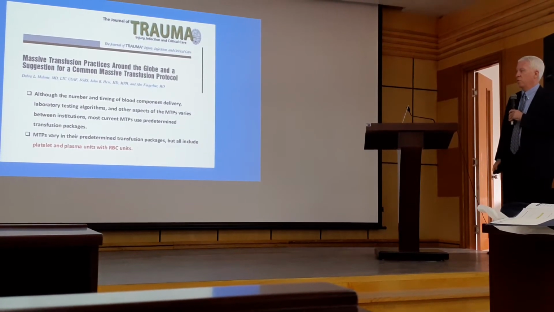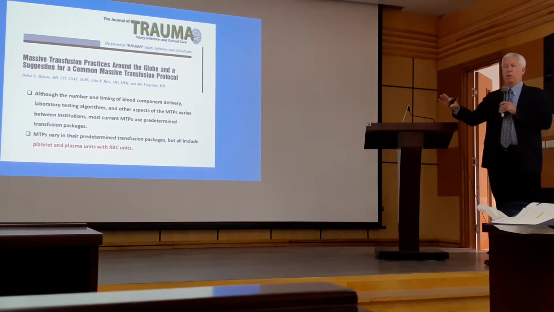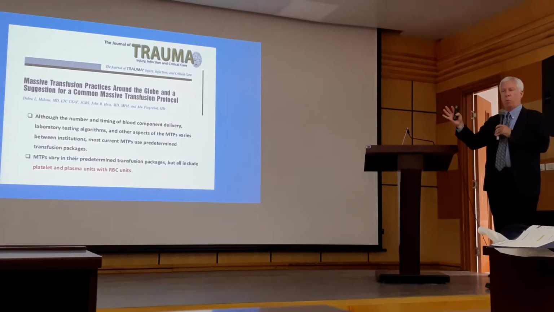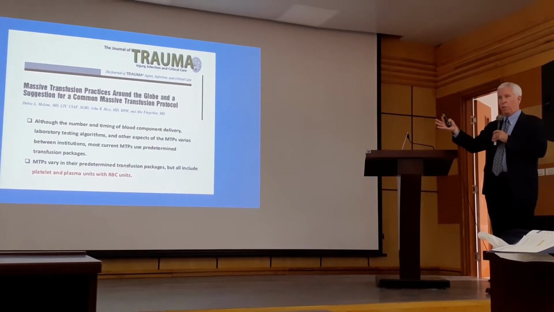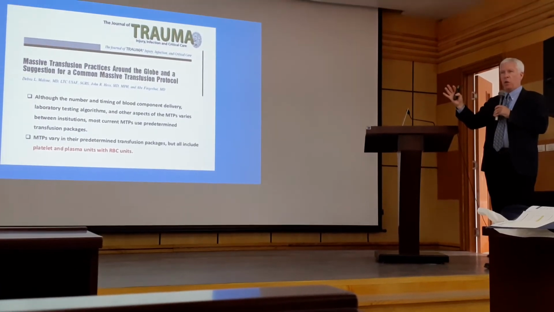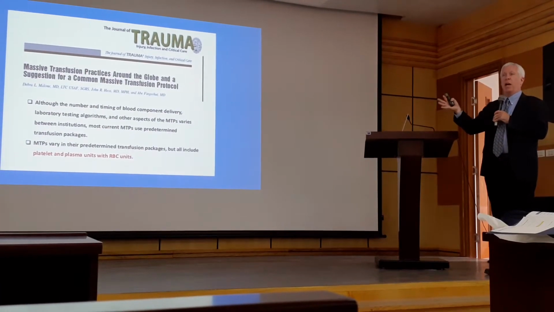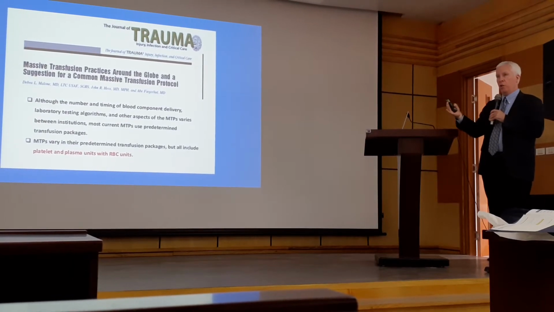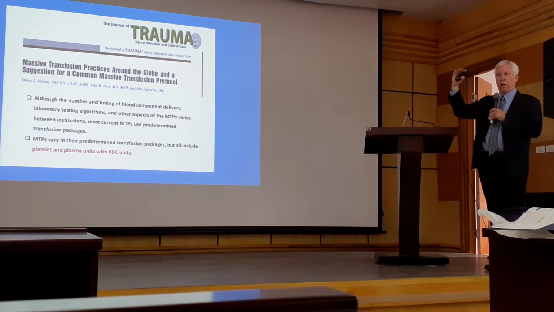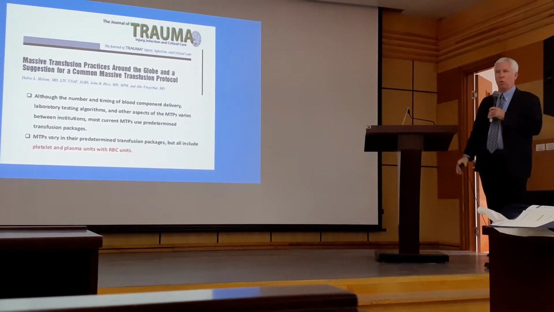This slide here, I think, is just summarizing what they looked at. There is variation between institutions. I think the key in terms of the ratios, what's more important is that whether it's a 2-to-1 or 1-to-1 ratio, until there's more data, there's no data that suggests one is better than the other for long-term mortality, but that you have a protocol. And as I mentioned earlier, it's essentially a requirement in the U.S. in the highest level trauma care, level 1 and level 2 trauma centers, that they have an established protocol.